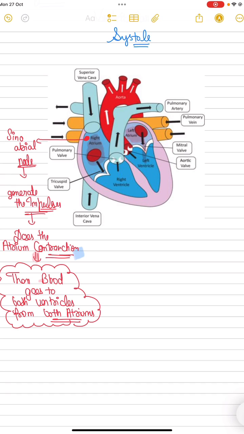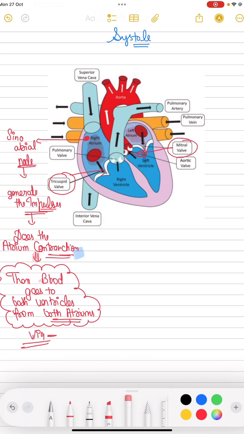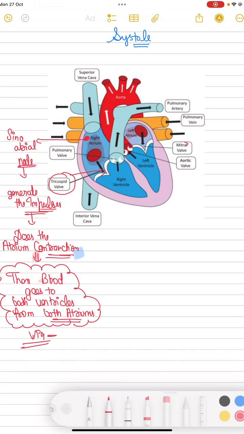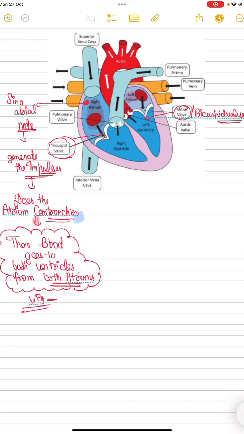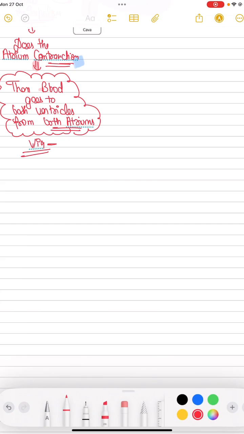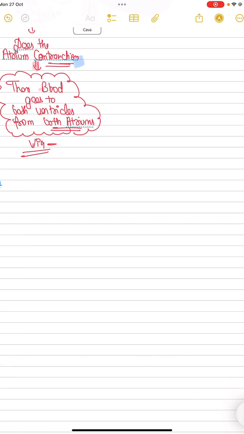And this contraction is called atrial systole, via the mitral and tricuspid valve. I also told you that the mitral valve is also called the bicuspid valve, and the bicuspid valve is present between the left atrium and ventricle, and the tricuspid between the right atrium and right ventricle. So what does the valve do?